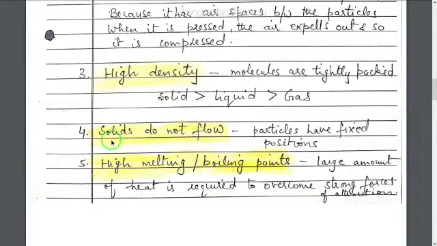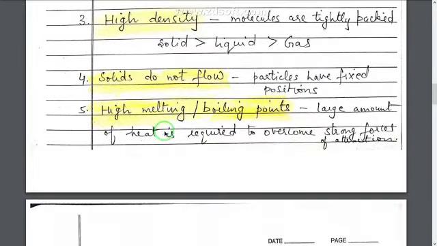Next point is solids do not flow. Means the particles of solid cannot move from one place to another because they are fixed in their positions. They cannot leave their positions. Why can they not leave their positions? Because the force acting between two particles is very high, very large. They cannot break these forces and move from one place to another. So solids remain fixed in their positions. They cannot flow.